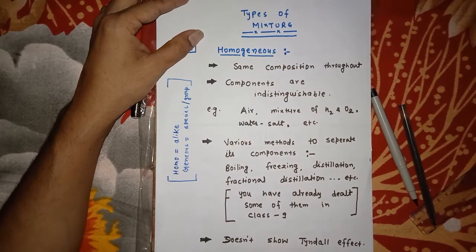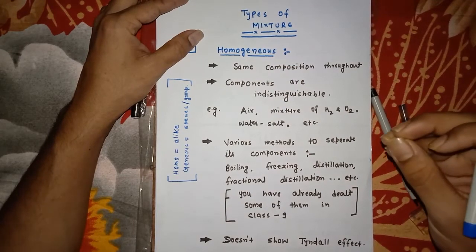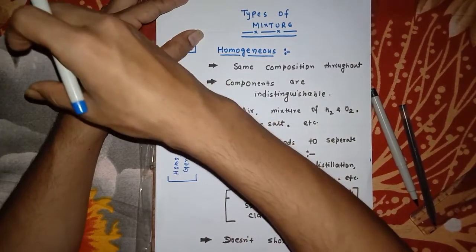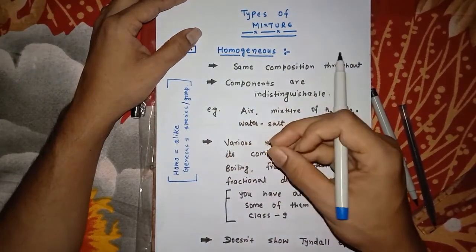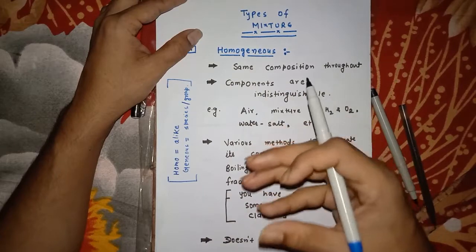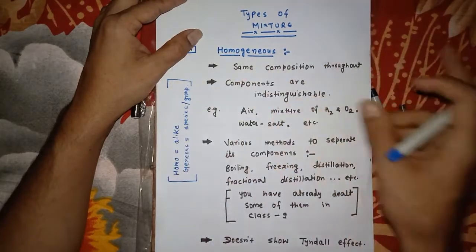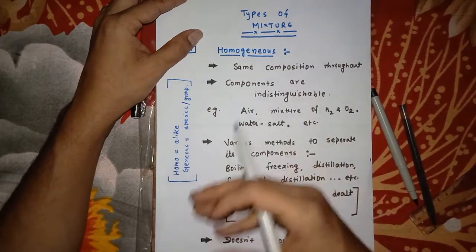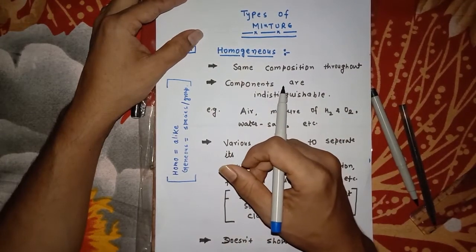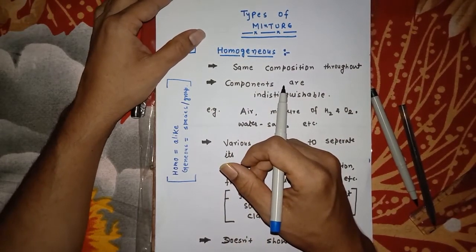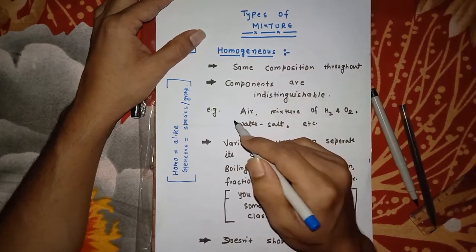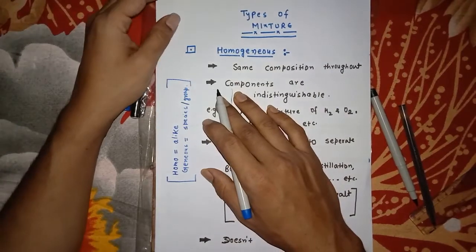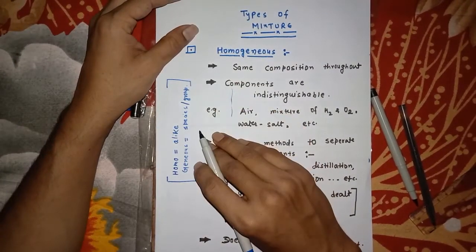If you take 1 meter cube of that mixture from this place, and 1 meter cube from another place, and count the number of particles in the two places, you will find the same number of particles. Have you got my point? It has the same composition throughout, and the density is the same for a homogeneous mixture.